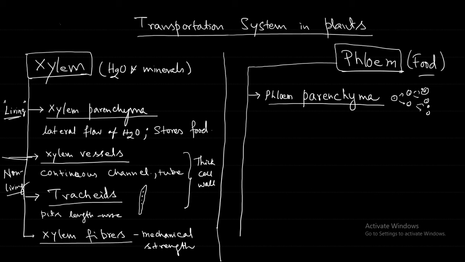If more cell wall comes, it will become very rigid, very hard, difficult to divide. So xylem parenchyma is the living tissue, and its primary function is to store food.